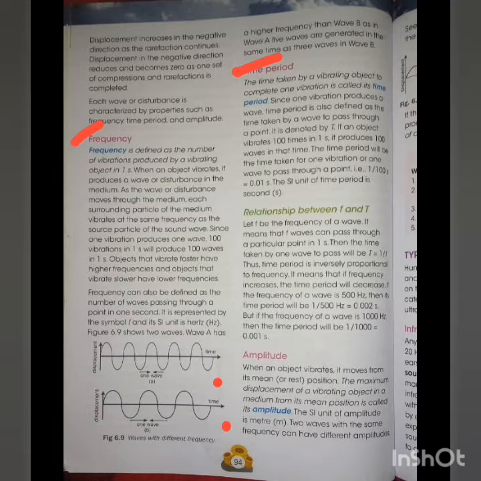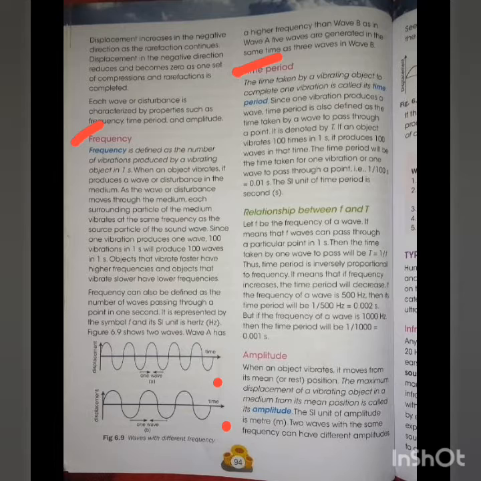Since we are considering 100 vibrations in 1 second, one vibration will be done in 1 by 100 seconds. That is why we are dividing 1 by 100. So the SI unit of time period is second.